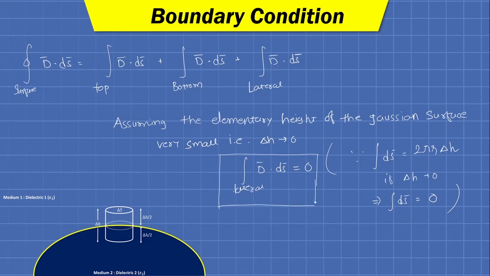So we are assuming that the height of this Gaussian surface is very small, so that this third term in the integration turns out to be 0. The only non-zero terms to be calculated are the integration for the top surface and the integration for the bottom surface.